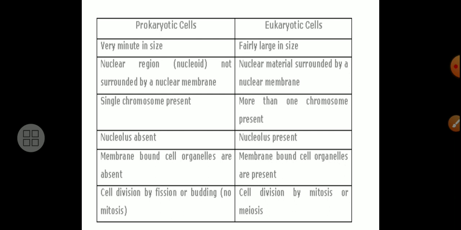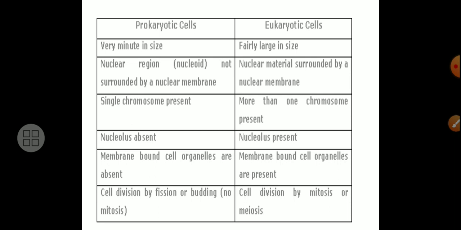Pro means primitive, and karyon means nucleus, so primitive nucleus. In eukaryote, eu means true, so the cell shows the presence of a true nucleus, and in prokaryotic there is a primitive nucleus. So that is the difference.